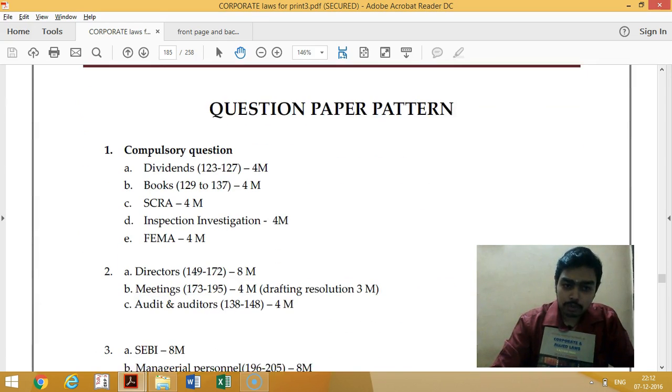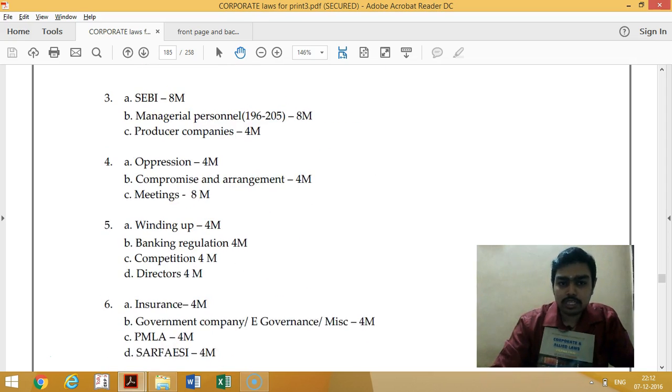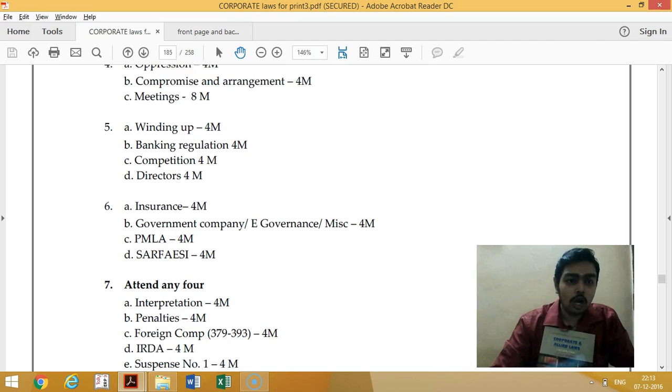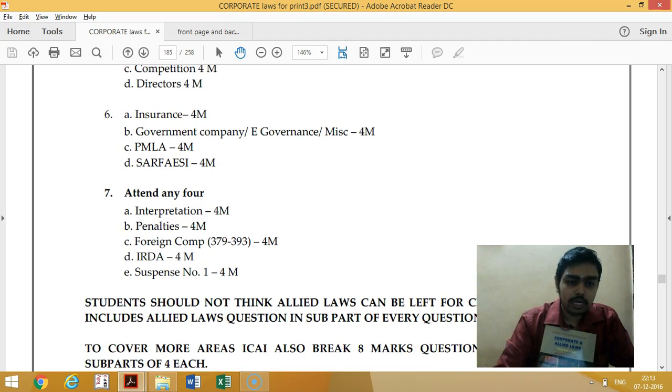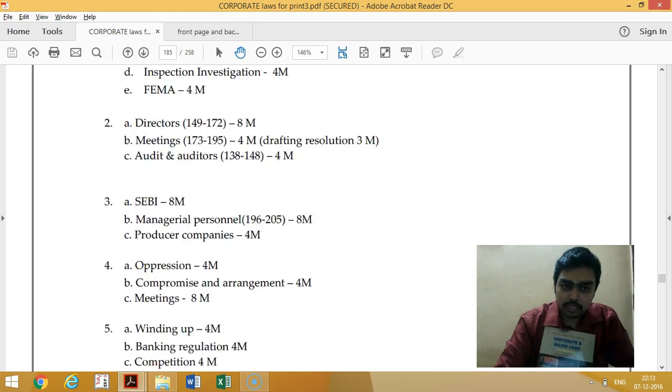Then the question paper pattern. How can you expect the question paper this time? I will change this every time, and this time you can see here what the question paper will look like, how it will be asked, what kind of things, how many 4 marks, how many 8 marks.